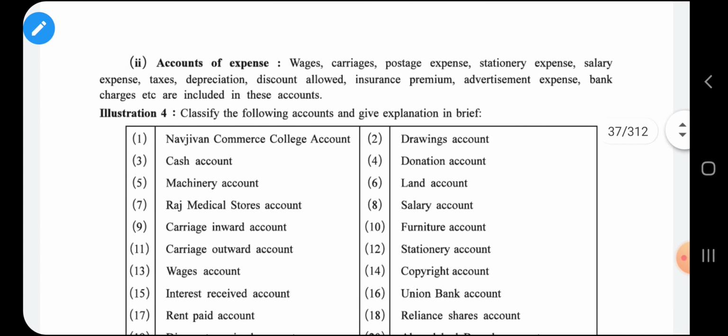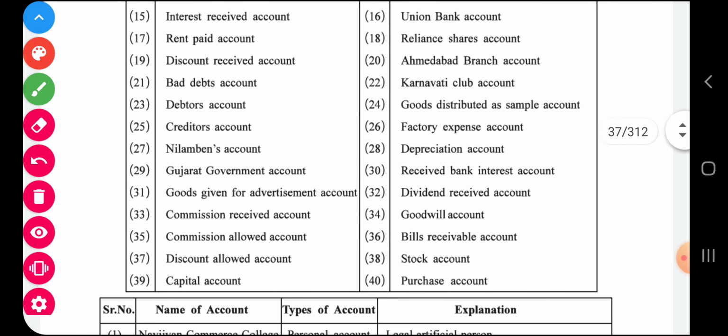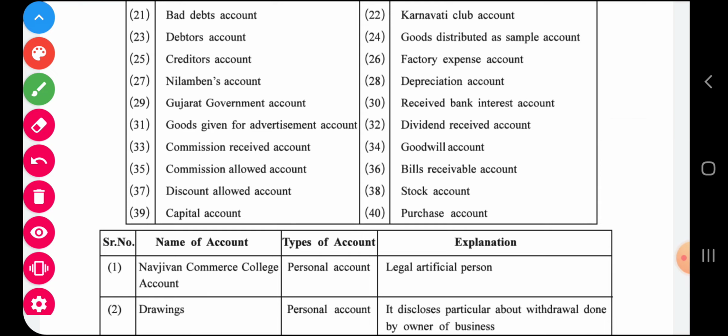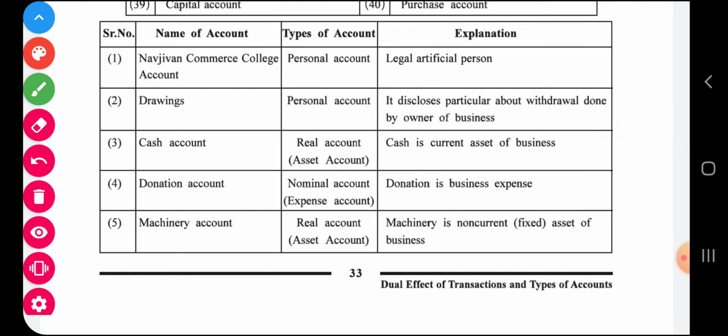Now, in this lecture, we will try to discuss and understand example number 4. Classify the following accounts and give a brief explanation. Around 40 accounts are given, and we have to classify them as personal, real, or nominal, depending upon the explanations I made in the previous lecture. Let me explain one by one. Some accounts you will find very easy, while some may need a detailed explanation.